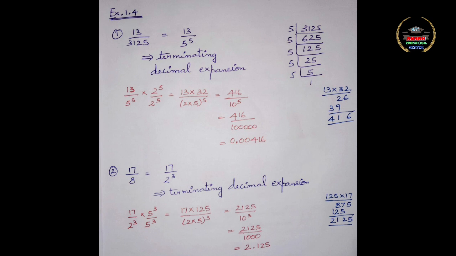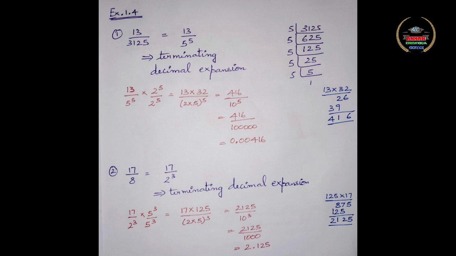So 13 into 2 power 5 is 416. 5 power 5 into 2 power 5 is going to be 10 power 5. So 416 divided by 10 power 5 is 1 followed by 5 zeros, that is 1 lakh. So there will be 1, 2, 3, 4, 5 zeros.